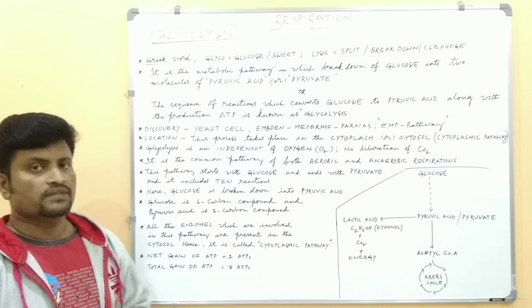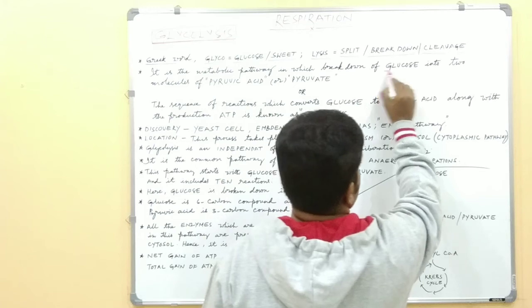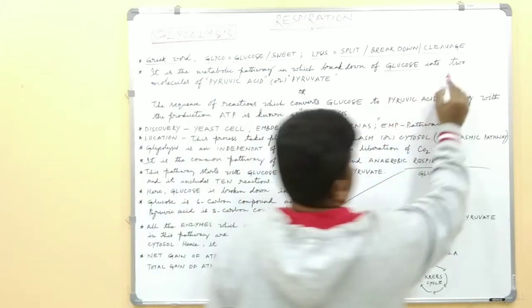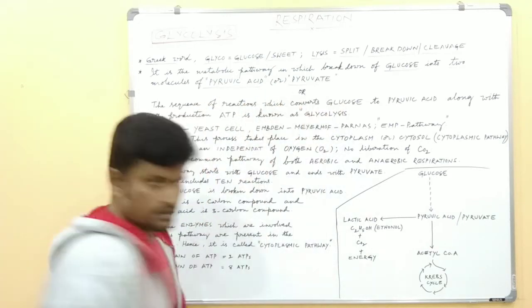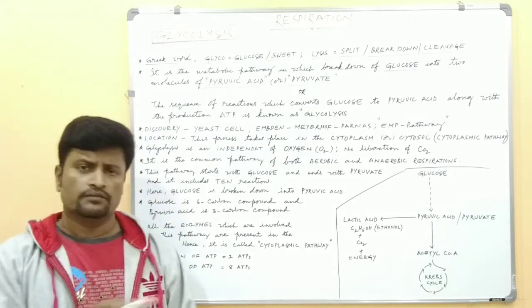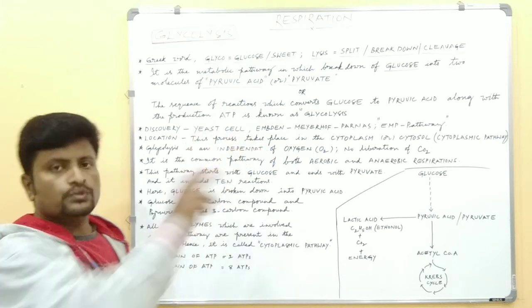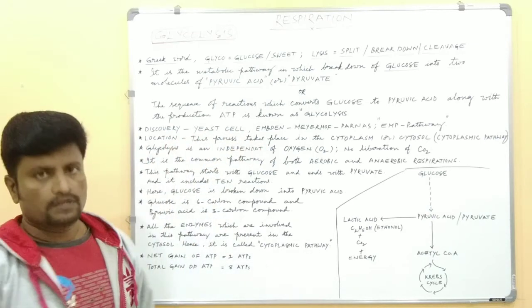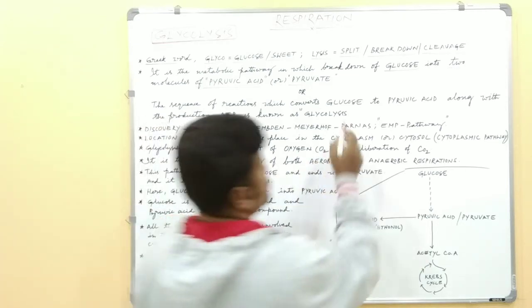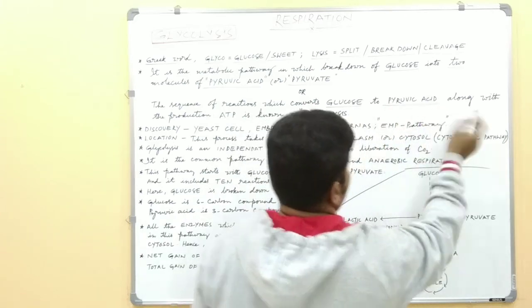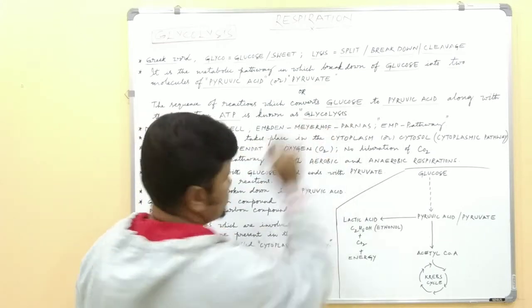What is the definition of glycolysis? It is the metabolic pathway in which glucose is broken down into two molecules of pyruvic acid or pyruvate, or the sequence of reactions which converts glucose to pyruvic acid along with the production of ATP is known as glycolysis.